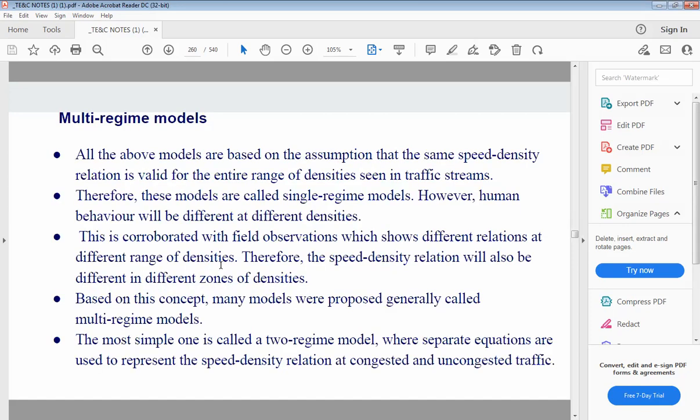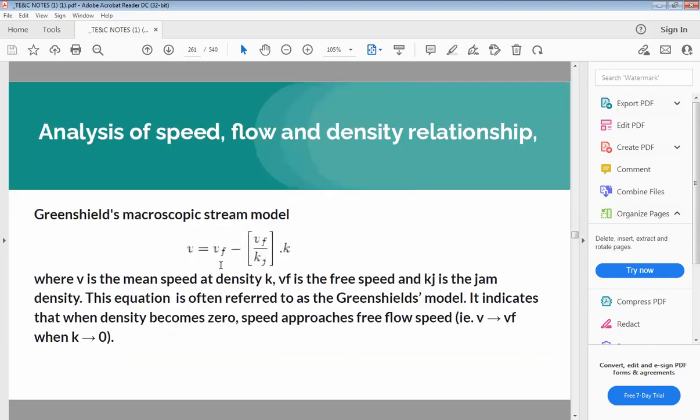Okay. Then we have discussed multi-regime models. And the most important part in this is the analysis of speed, flow, and density relationship. This is the important point we have covered in the last lecture.